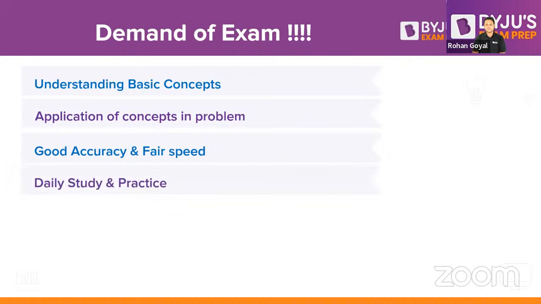Then daily study and practice is very important. In order to excel in the GATE examination, it does not matter how many hours you study on a daily basis. A student may study for only 3 to 4 hours a day and may excel in the examination, and another student may study 10 to 12 hours a day and still not achieve the desired goal. This is all based upon whether he is consistent, whether he is practicing, whether he is doing each and everything in a planned manner, whether he is focusing on the important things and prioritizing. So daily study and practice plays a very important role. The number of hours depends on the student, based upon their flexibility.